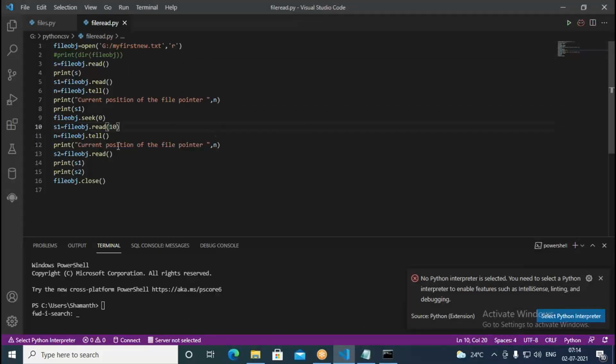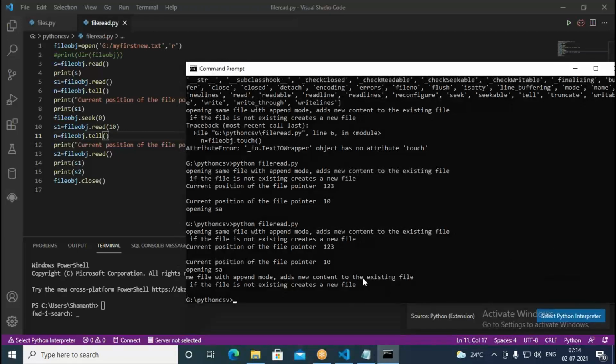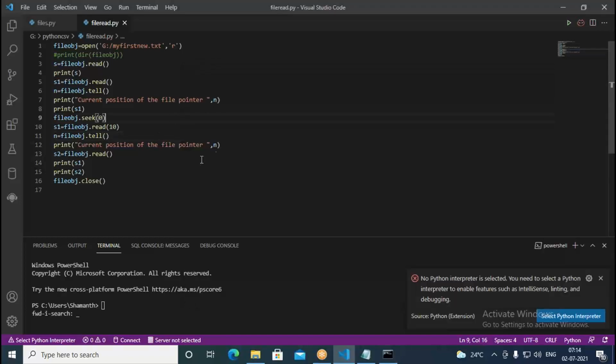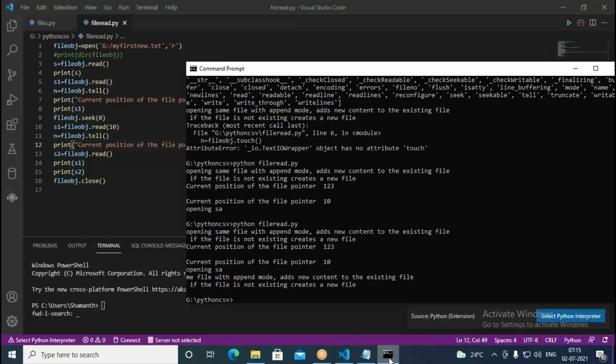Then after that, where is the position? We want to find out. n = fileObject.tell(), that gives you where exactly the file pointer is. So where is the file pointer now? At the 10th position. It prints here, "Current position of the file pointer is 10." With this we are printing it. We are at the 10th position. Okay, so then after that, what do we do?